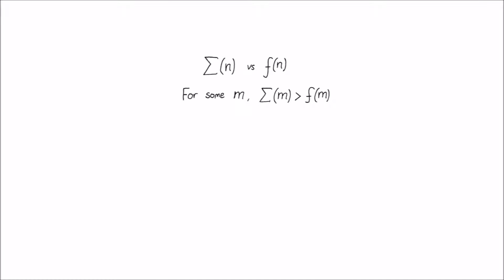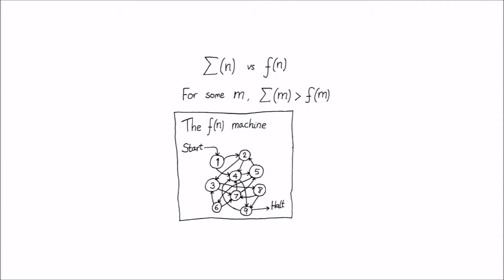One very interesting property of the sigma function is that its output values grow faster than those of any computable function. For any function that could be calculated by a computer, even requiring a huge but finite amount of time or memory, the sigma function will overtake it eventually. How do we know this? A function is computable precisely when there is a Turing machine that computes it. Take the sigma function of more than the number of states in this machine, and you will be able to get bigger outputs.